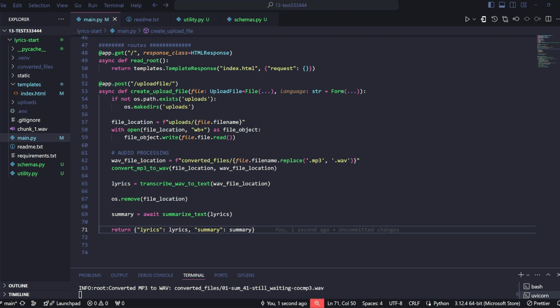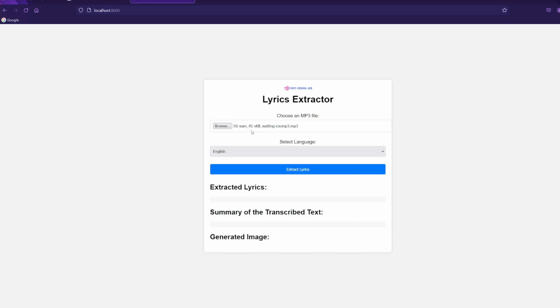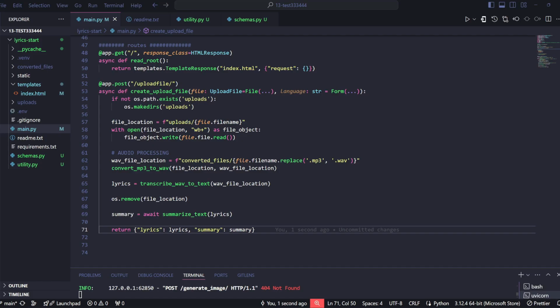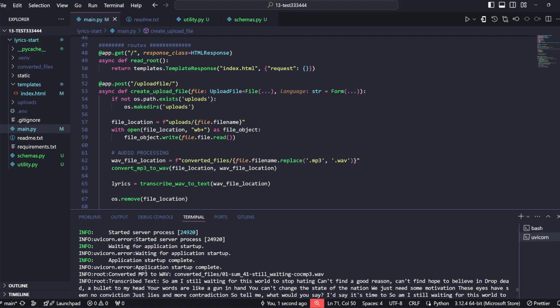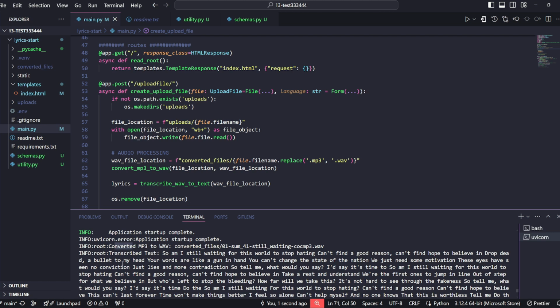So now we can go to our front end and test some of this functionality. I've just uploaded a random song and clicked the extract lyrics button to see what the output will be. And if I go back to my VS Code, we can see that we successfully delivered this payload to our endpoint, and our logging initiated all this information to be shown to us.